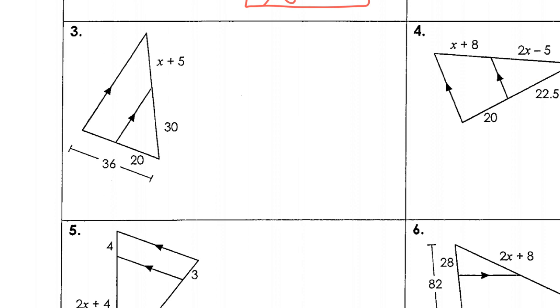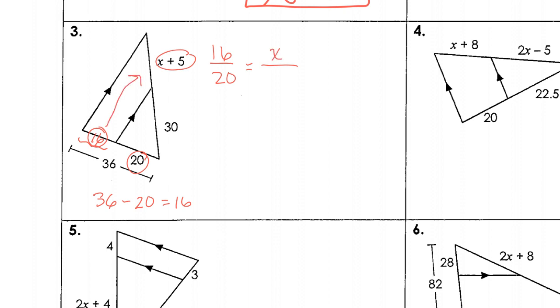All right, on number 3, if you look closely, one of the segments is missing right here. But I do know that the whole thing is 36. So if I take that and subtract by 20, I get 16. So this right here is 16. So now I can set up my proportion. I have 16, I'm going to start with that, over 20 equals, and I'm going to start with x plus 5 because that's across from the 16, over 30. And then I cross multiply.